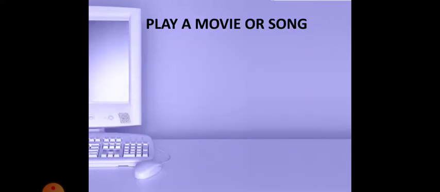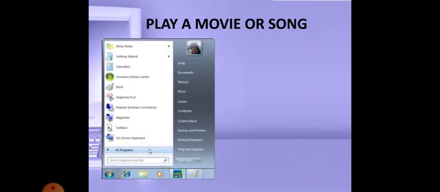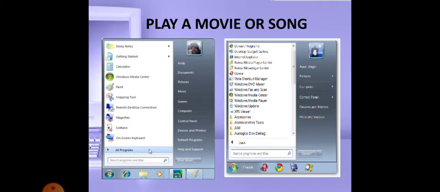Okay, play a movie or song. How to play a movie or song? In our book they gave one example, Windows Media Player. When you click the Start button, you get All Programs. In the All Programs menu, you get the Windows Media Player option. Just see that screen.